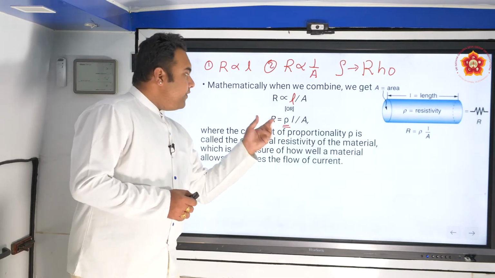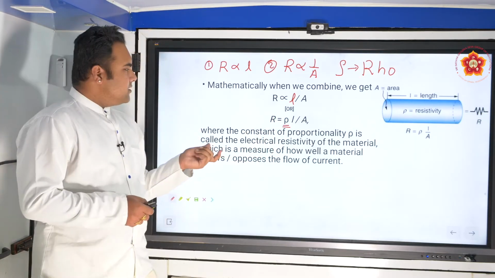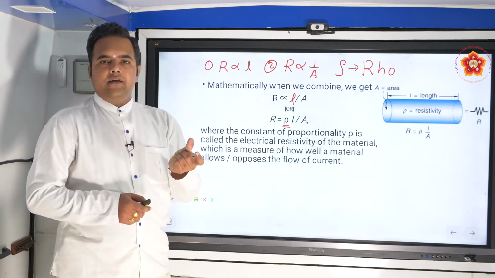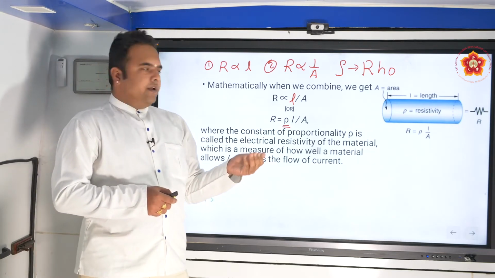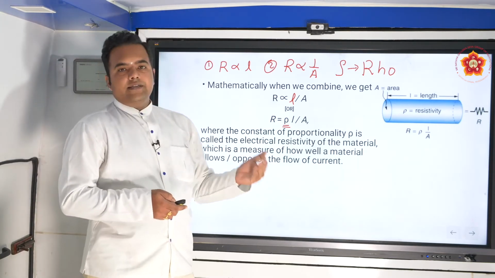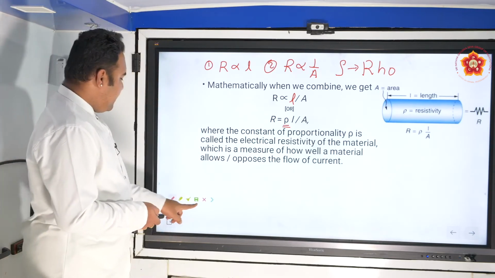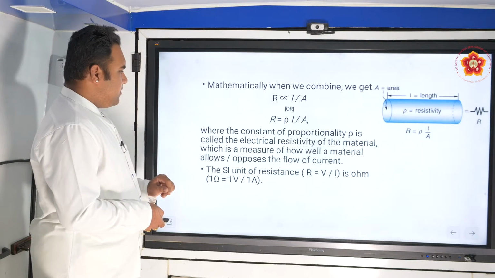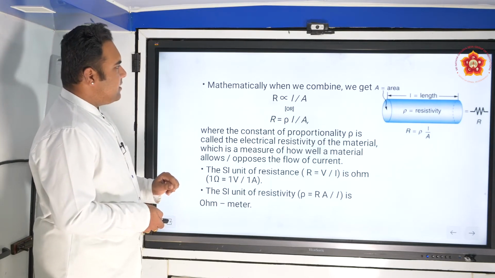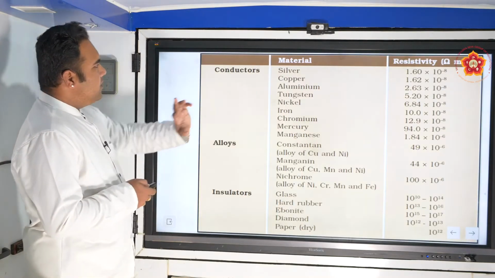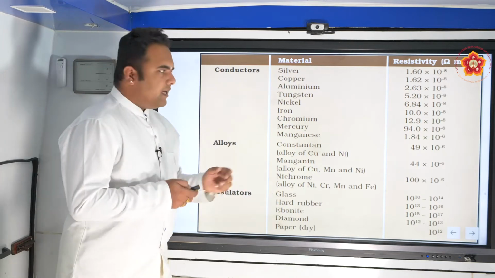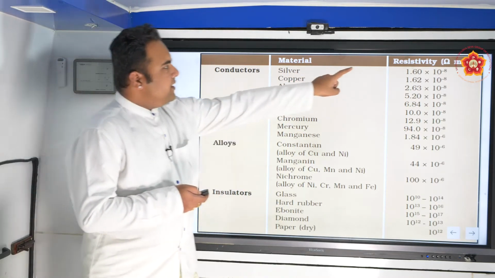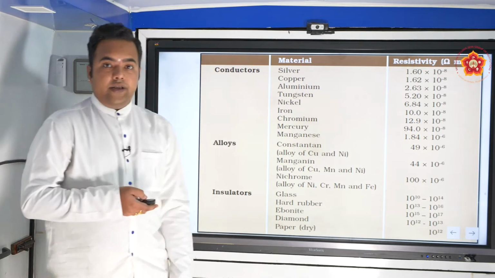It's a mathematical constant. So if the rho value is one particular thing, it's one kind of material. If the rho value changes, it's a different kind of material. Let's see, for example, let's come back to this. Now, there are different materials that are listed out here, and the resistivity values are shown here.